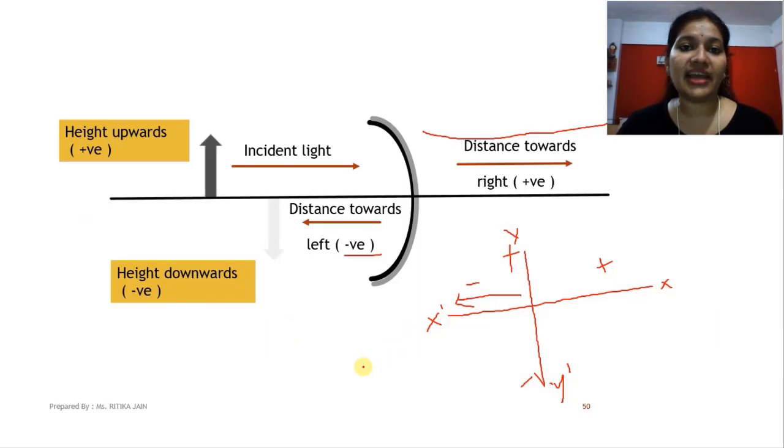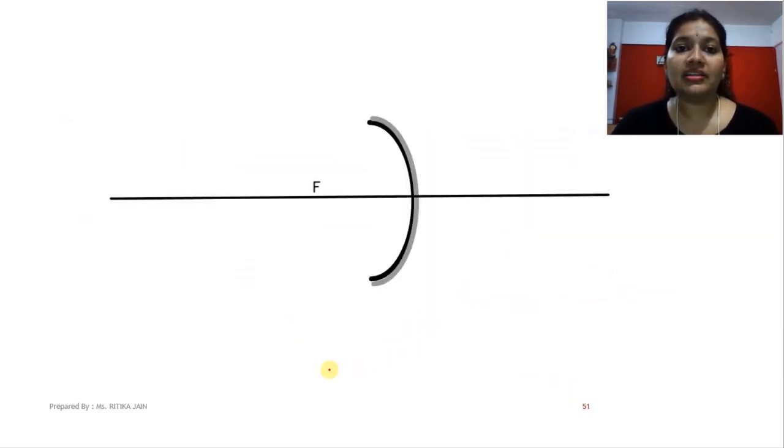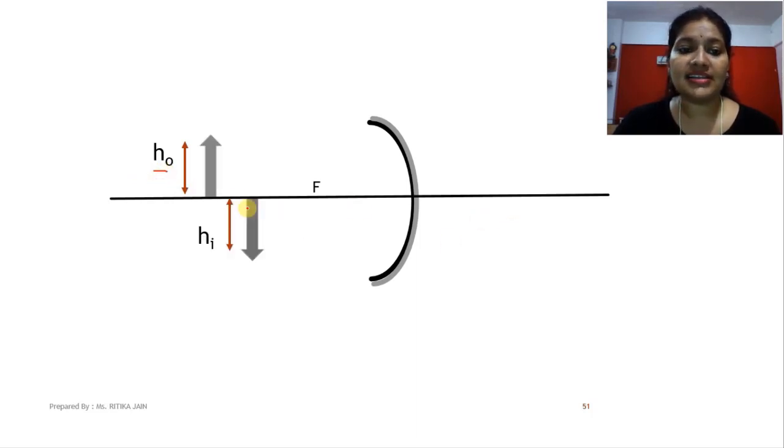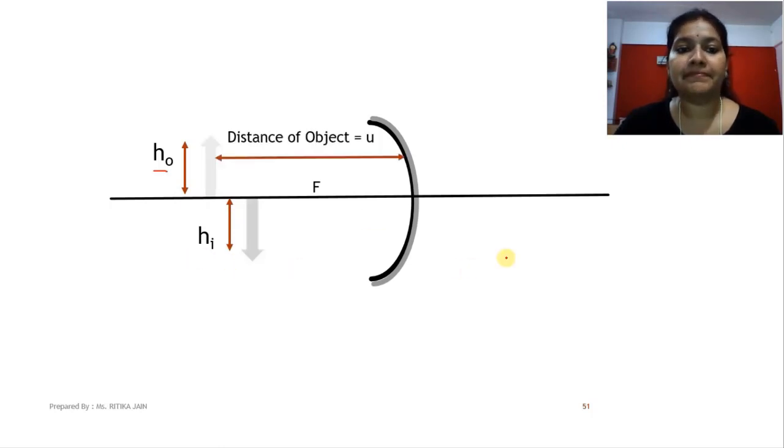This thing is very important. Now next, move to the nomenclature, meaning how the distance of object, distance of image and height of object are represented. Here I have marked the focus. Suppose this is my object, the height of the object is represented by HO. This is the height of the image, represented by HI.